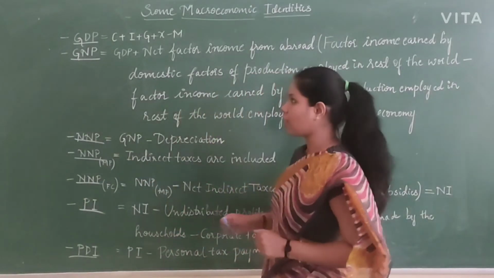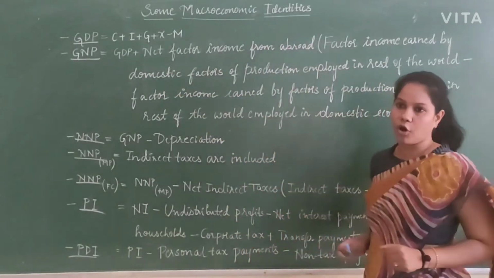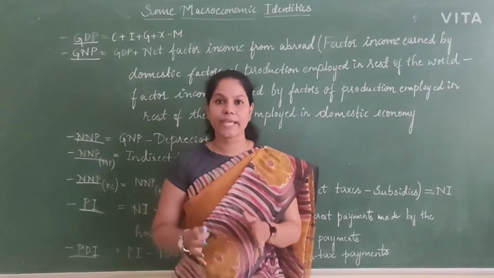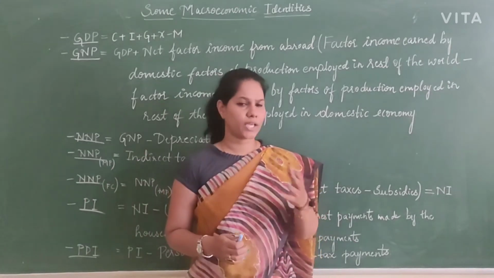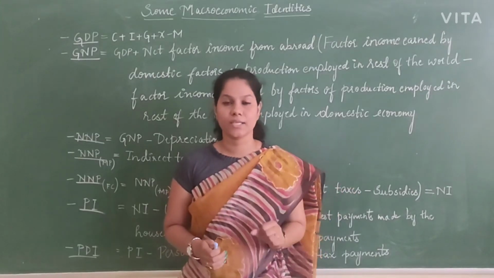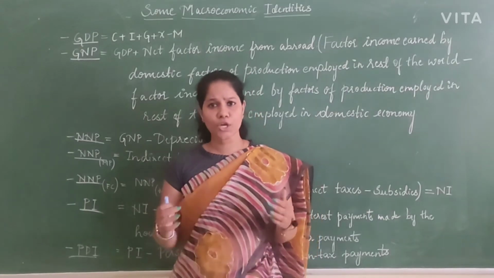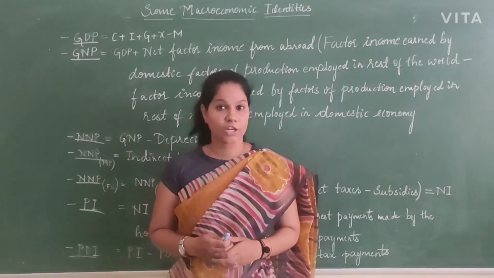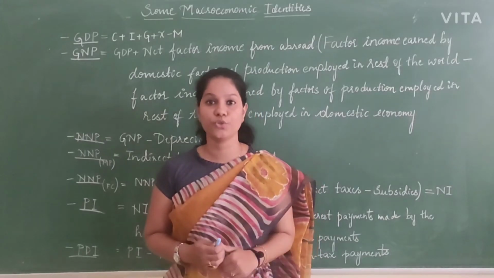What is gross national product and how are we going to find it out? The simple formula is GDP plus net factor income from abroad. Net factor income from abroad, what does it mean? So many Indians are working in other countries abroad. They are working in the US, Germany, Japan, but they are Indians. Their income should be calculated because they are Indians. So many other countries' citizens are working in India. They are not Indians, but their income is calculated in GDP because those goods are produced within the country.